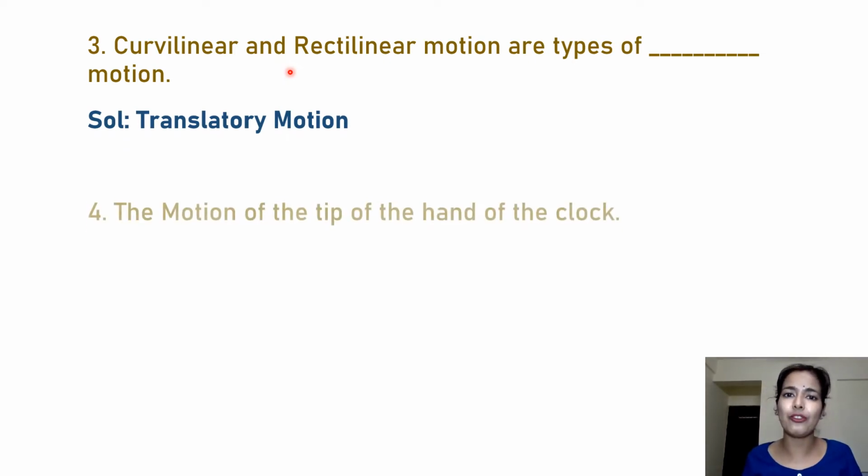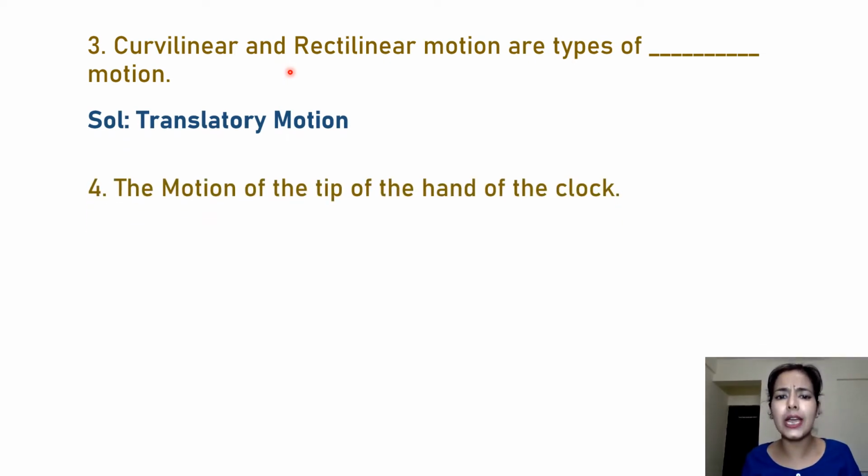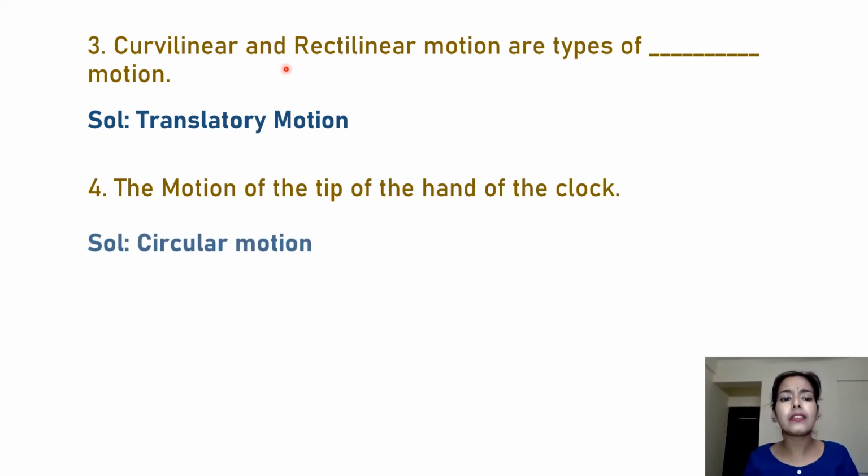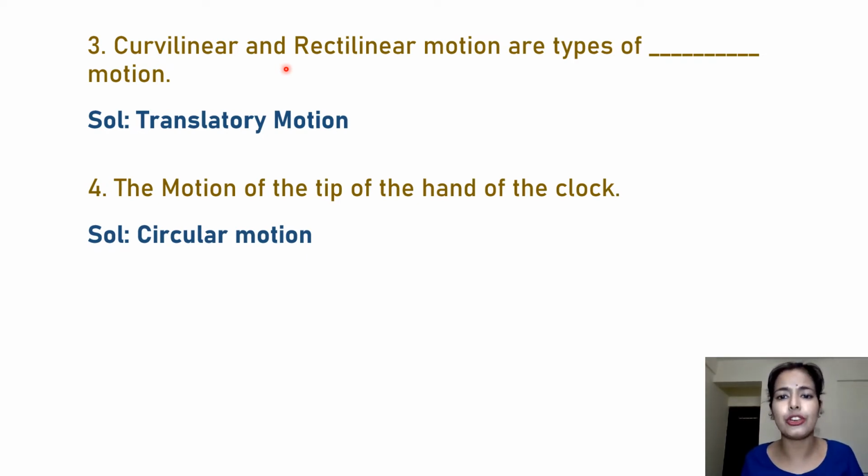Now our next fill-up is: the motion of the tips of the hands of the clock. The tips of the hands of the clock show which kind of motion? It shows circular motion, it shows periodic motion also. So here we can mention circular motion because it's moving in a circular path. So the answer here would be circular motion.